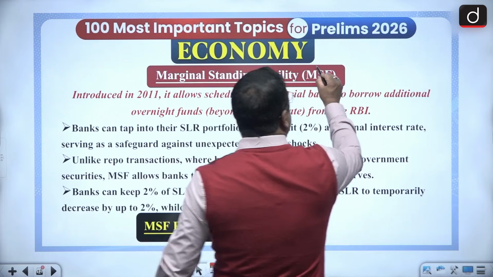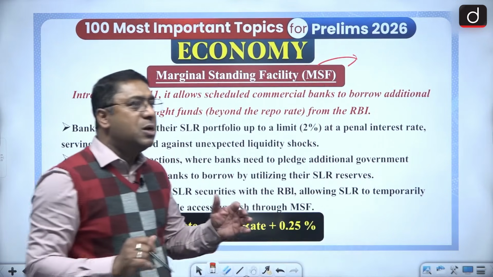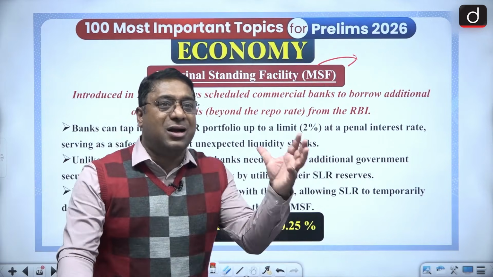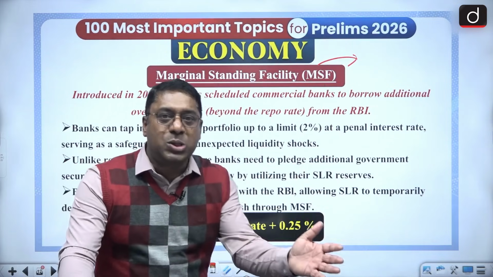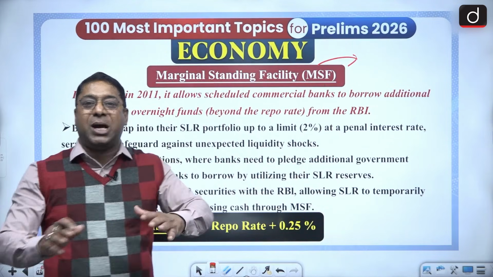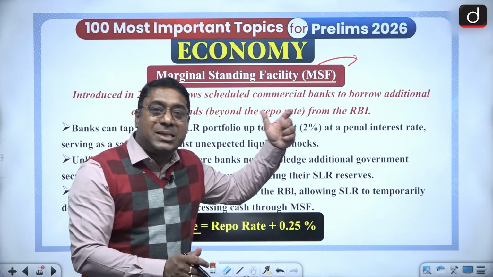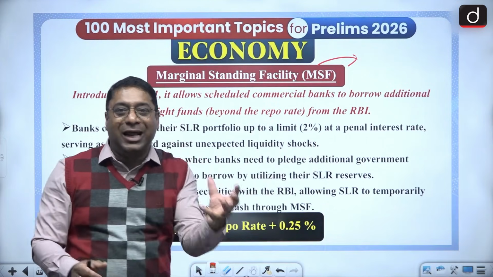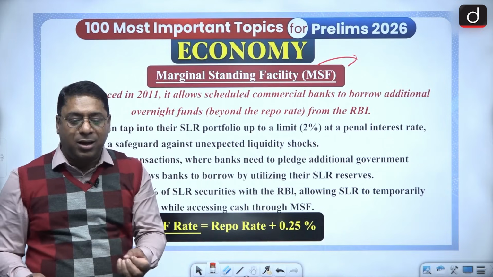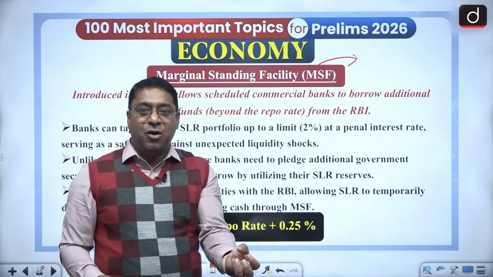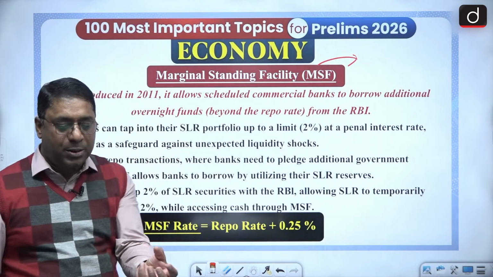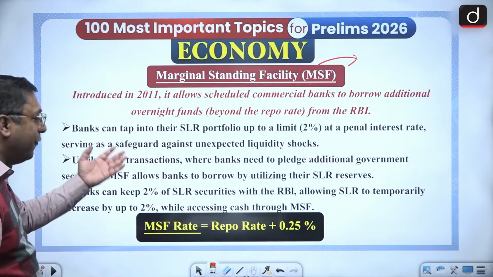That means MSF is nothing else but, because an emergency has come out, the MSF tool basically allows the commercial bank to borrow money for short durations, and this is also available